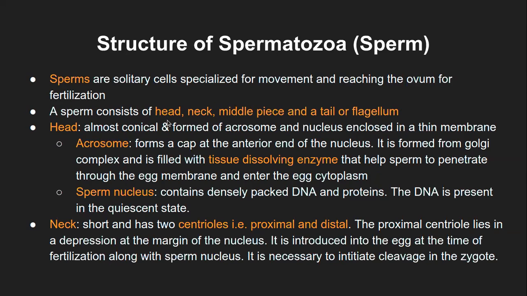A usual sperm will consist of head, neck, middle piece, and a tail. The tail is also called flagella or flagellum, because it's a single one. Head: it is almost conical and formed of an acrosome and a nucleus enclosed in a thin membrane. So both of these, acrosome and nucleus, are enclosed in a thin plasma membrane. Ultimately, it's an animal cell, so it will have a plasma membrane.